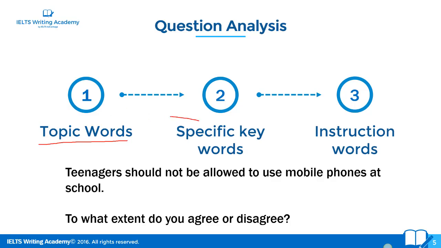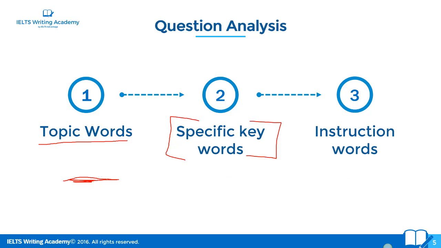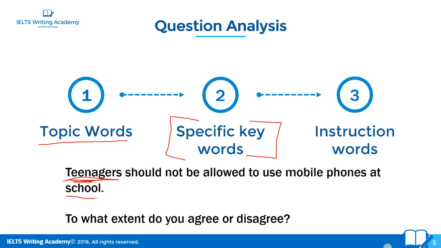So when we understand what the topic is, we need to look at the specific keywords. So we're specifically talking about teenagers, okay? That is important because we're not talking about adults. We're not talking about primary school children. We're talking specifically about teenagers. And we're specifically talking about teenagers in school, all right? So we're not talking about them at the weekends or after school or anything like that.